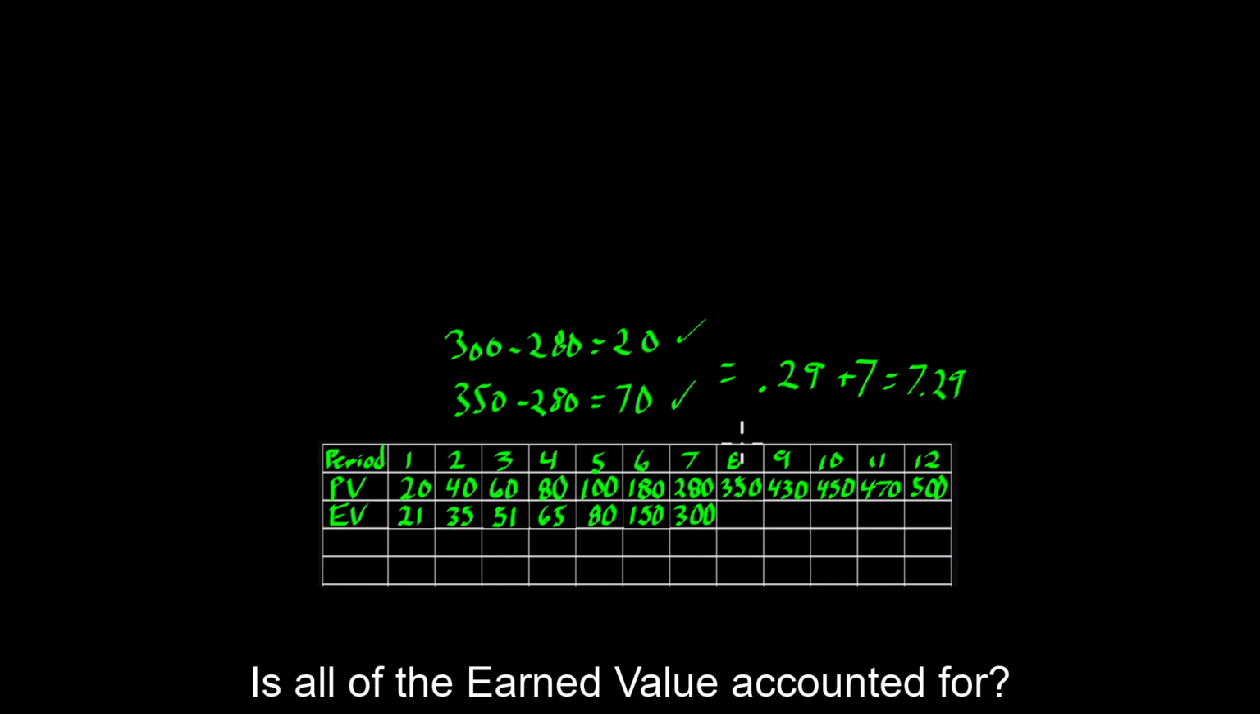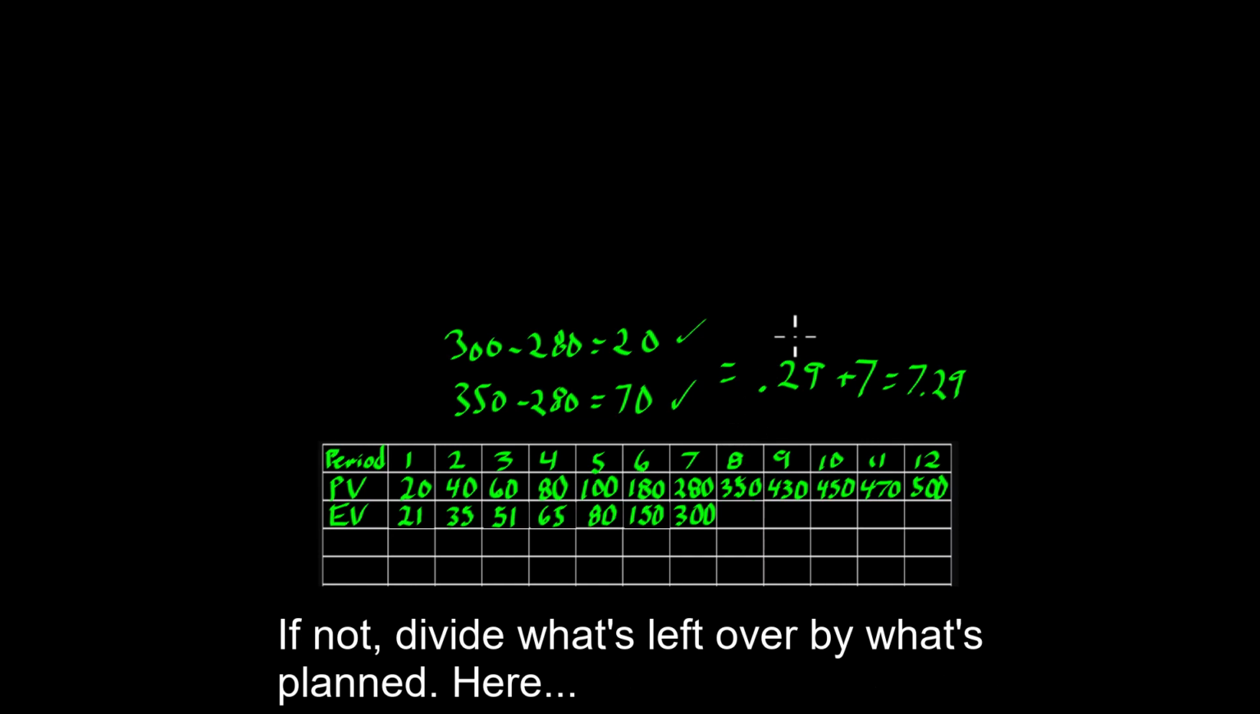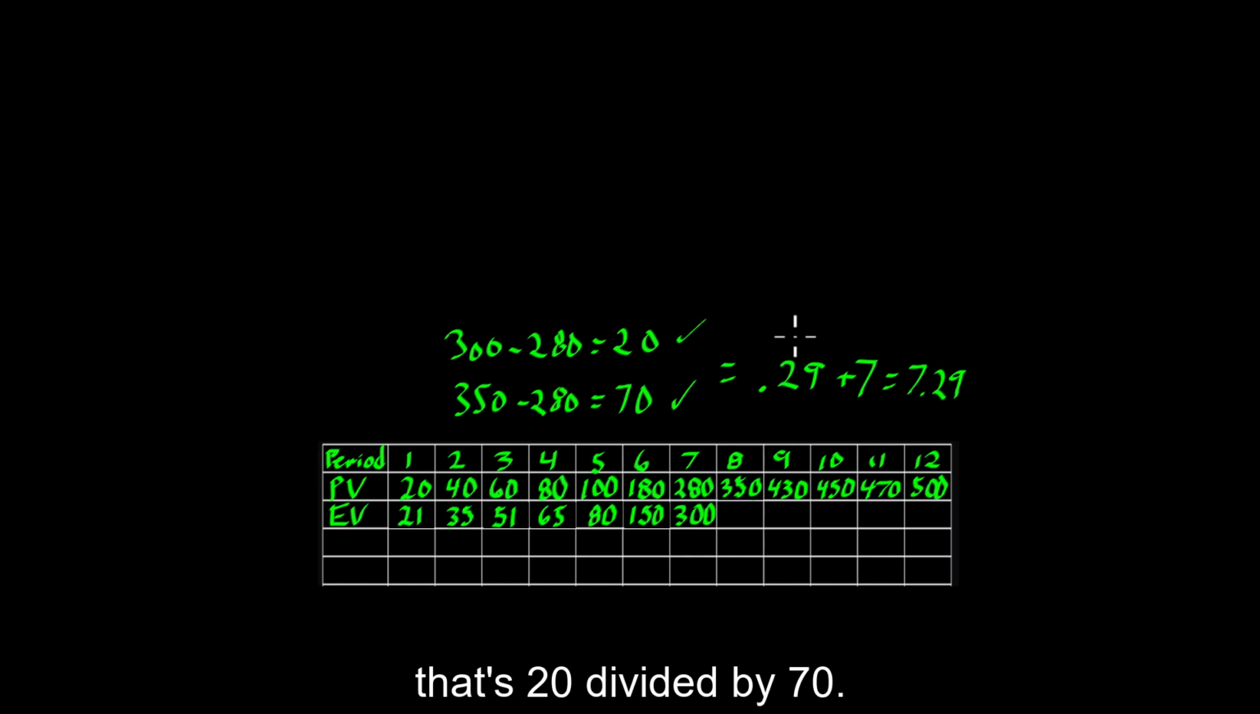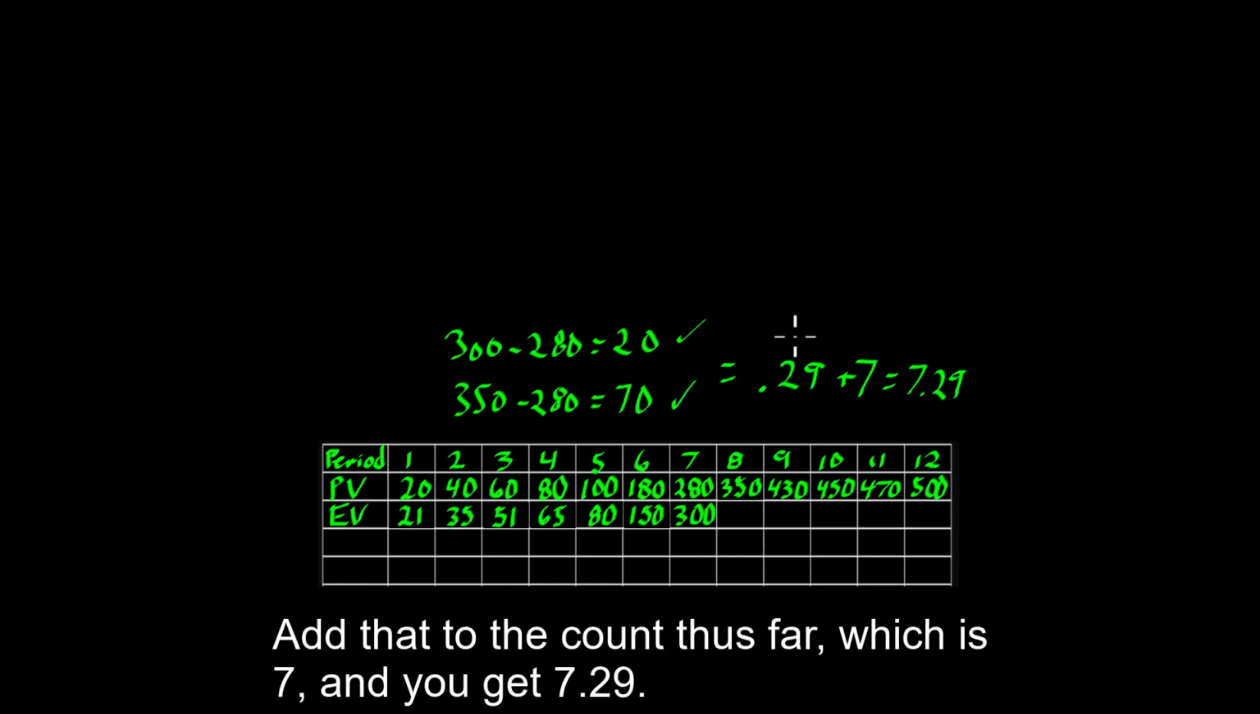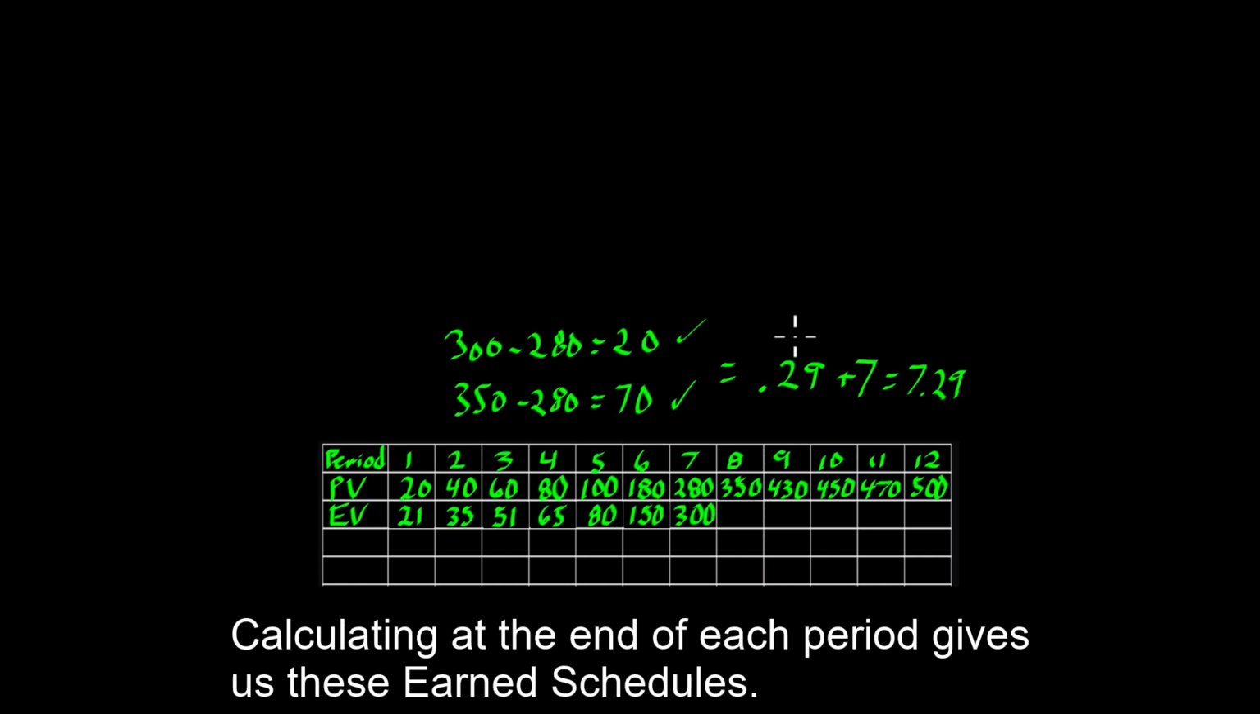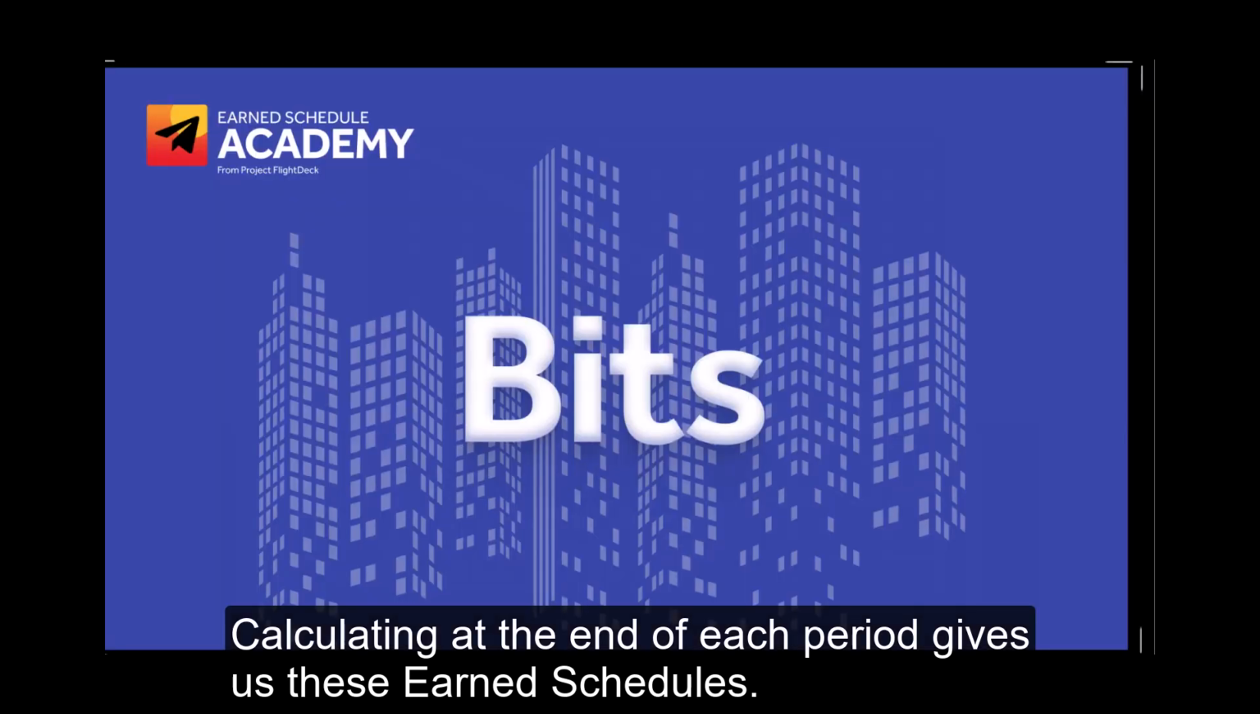Is all of the earned value accounted for? If not, divide what's left over by what's planned. Here, that's 20 divided by 70. Add that to the count thus far, which is 7, and you get 7.29. Calculating at the end of each period gives us these earn schedules.